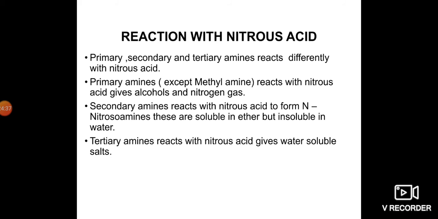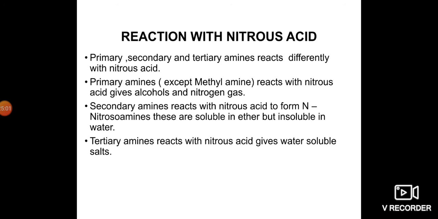So secondary amines give nitrosoamines, which are not soluble in water, whereas tertiary amines give compounds that are soluble in water.